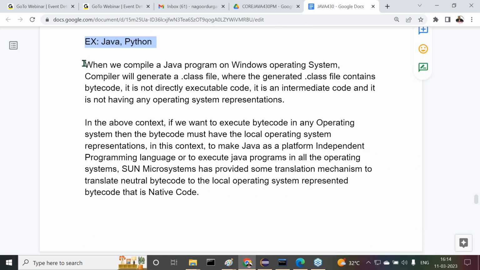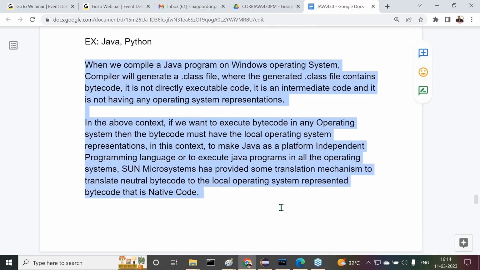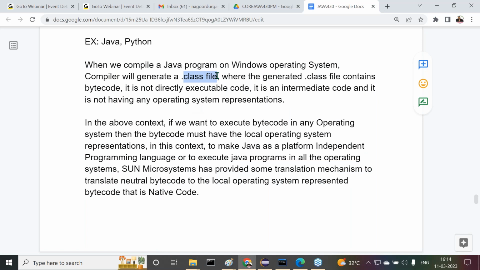All right, sir. Then how can we say Java is a platform independent programming language? What exactly are the points we need to remember? When we compile a Java program on a Windows operating system, the compiler will generate a .class file, where the generated .class file contains bytecode. It is not directly executable code. It is an intermediate code, and it does not have any operating system representations.